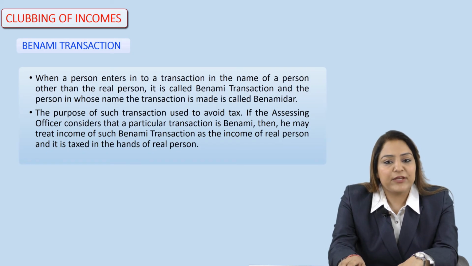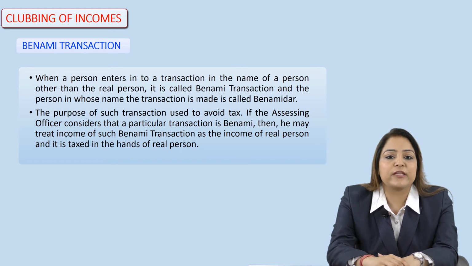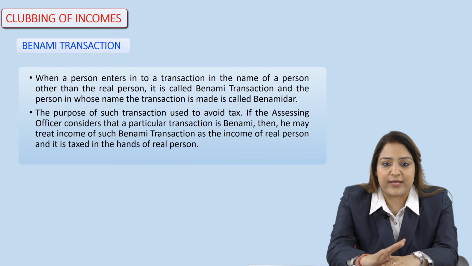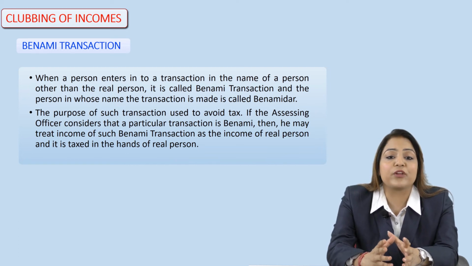Then we have the Benami transactions. First of all, the learner should know what actually a Benami transaction is. There are certain situations when a person enters into a transaction in the name of some other person who is not the real person.